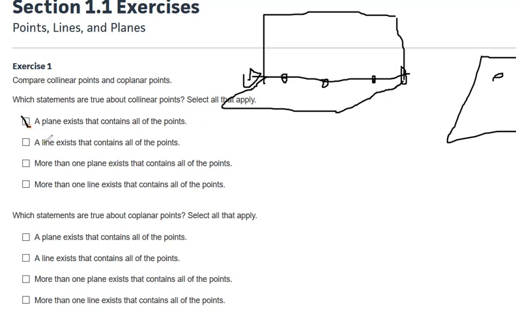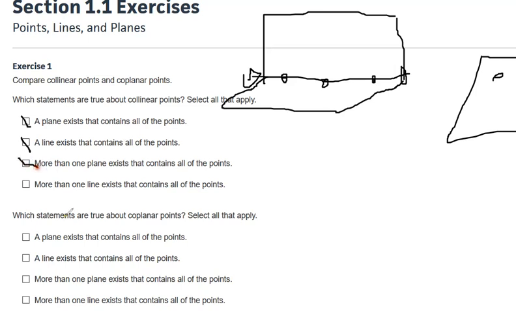Is there a line that contains all the points? Yeah, as a matter of fact, the definition of what it means to be collinear is that there is a line that could go through all three of you. Or actually, it's 3 or more. Any 2 points are collinear because if you got 2 points, you can always draw a line through them. More than one plane? Yeah, we just talked about that.